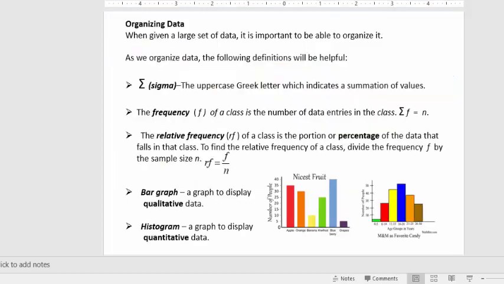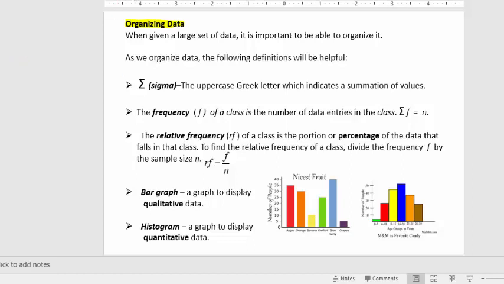So how are we going to organize the data? And this is what I had said, right? We're not going to do the collecting or the analyzing. We're going to generally deal with the organizing of the data. So what we can do is count up what we have. Just a couple definitions before we get into the actual graphs and things.